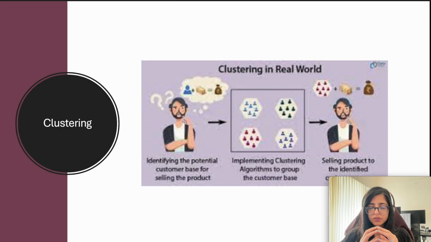Clustering. Just consider a scenario where you have the data of customers, you have their age, you have their income ranges. Depending on that, you can group them into certain clusters, and you can find out your target customers and increase your purchases. This is basically used in a lot of real world examples.